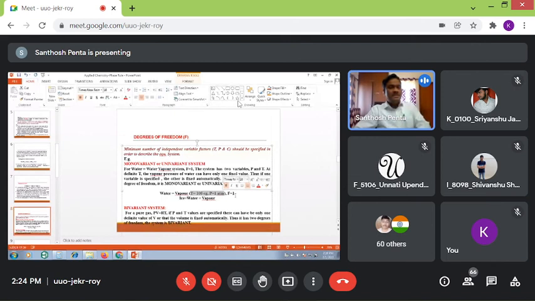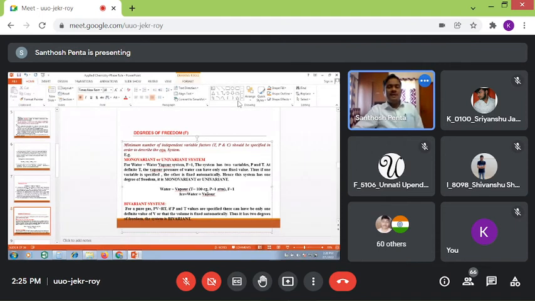But according to the Willard-Gibbs scientist, the minimum number of independent variable factors should be specified. So here you are required to specify any one. If you know the temperature, automatically we can guess the pressure. If you know the pressure, automatically we can guess the temperature. So F is equal to 1. That is one of the best examples.